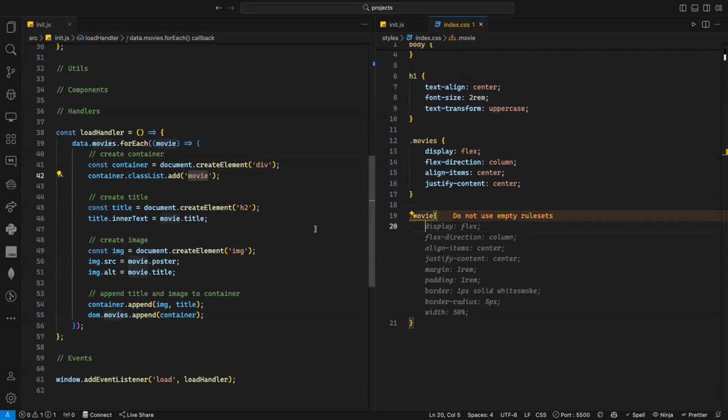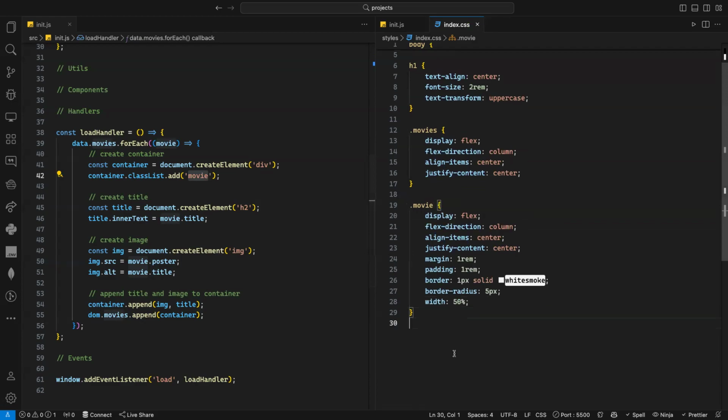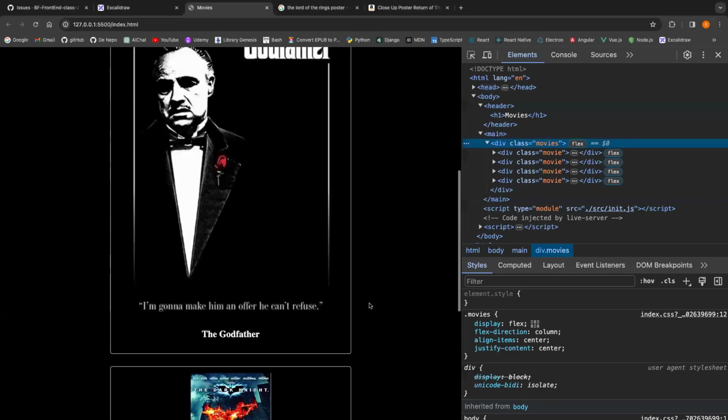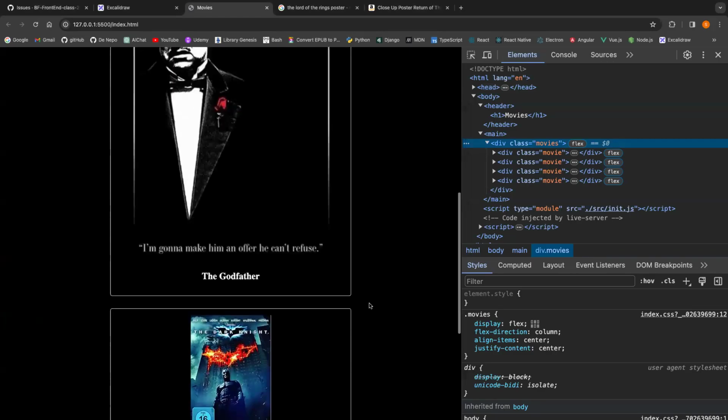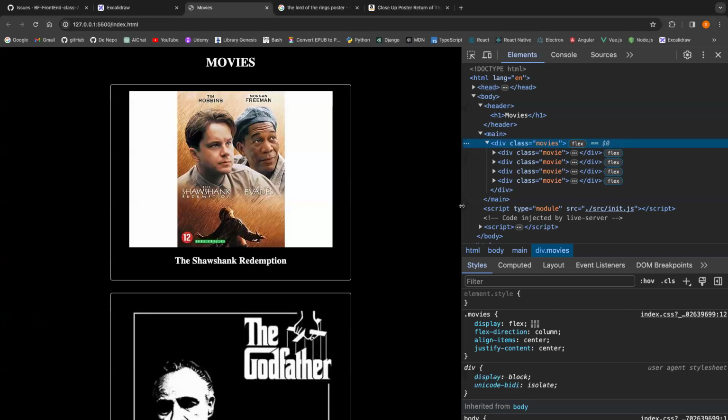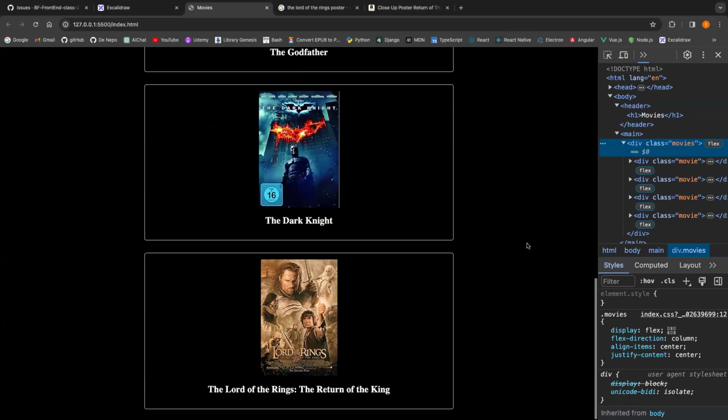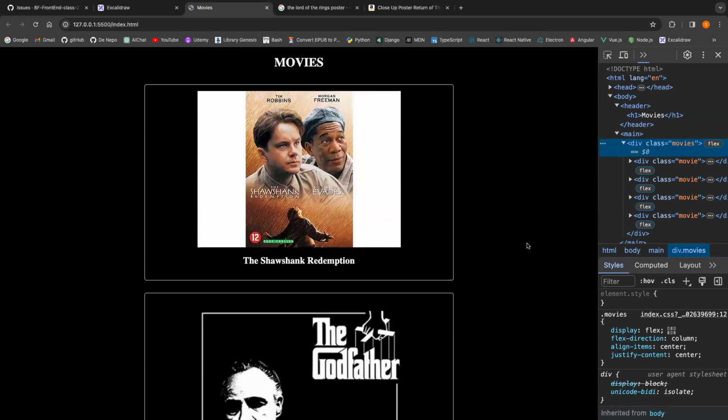Maybe I can display it flex, and I can make the direction column, because I want the poster to be at the top and the title in the middle. So I'm going to accept these changes here and see what the result will be. Yeah, it's quite nice, as you can see. And voila.